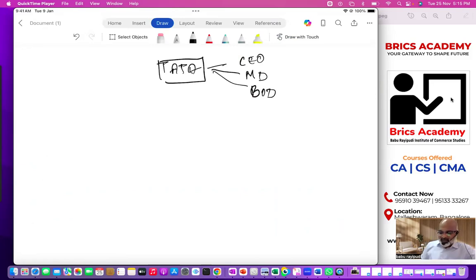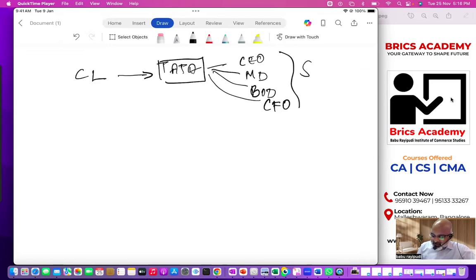These are all senior level managers. These senior level managers who actually design strategies for the entire organization, we call them the corporate level group. So top level managers at the head office, chief executive officer, managing director, board of directors, chief financial officer, all these people we call senior level managers. These senior level managers, we call them corporate level managers.